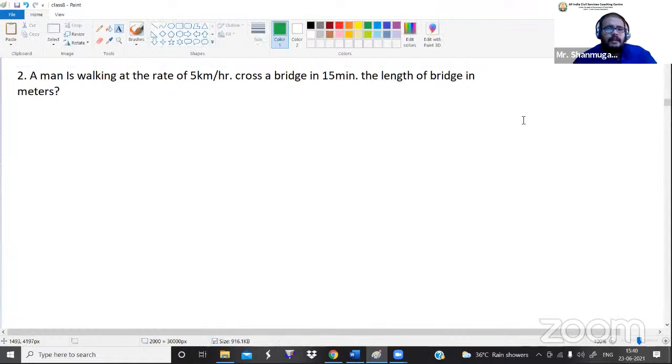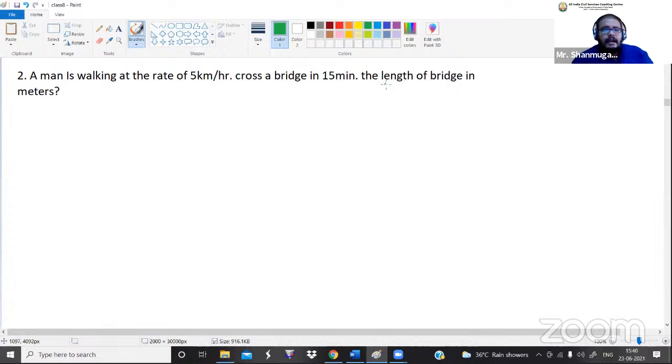a man walking at the rate of 5 kilometers per hour crosses a bridge in 15 minutes. What is the length of the bridge in meters? First we want to understand what they are asking for. They are asking us to calculate the length of the bridge.